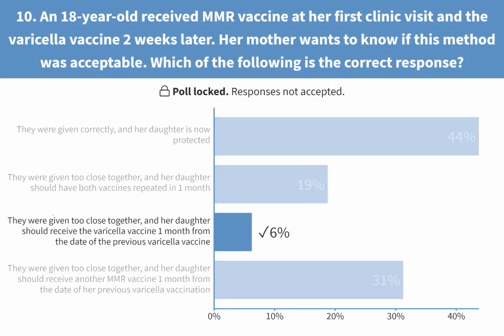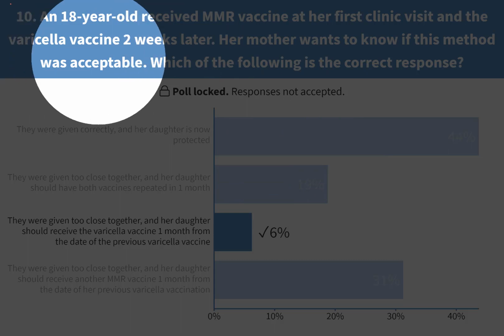Okay, first of all, you have to figure out whether these two vaccines are live vaccines or not. Both of these are live vaccines? Yes, both MMR and varicella are live vaccines. So that means they should be given on the same day or 28 days later. So the patient was given MMR vaccine, that was fine. Varicella vaccine was given after 2 weeks. So that's varicella 1, this is the incorrect one.